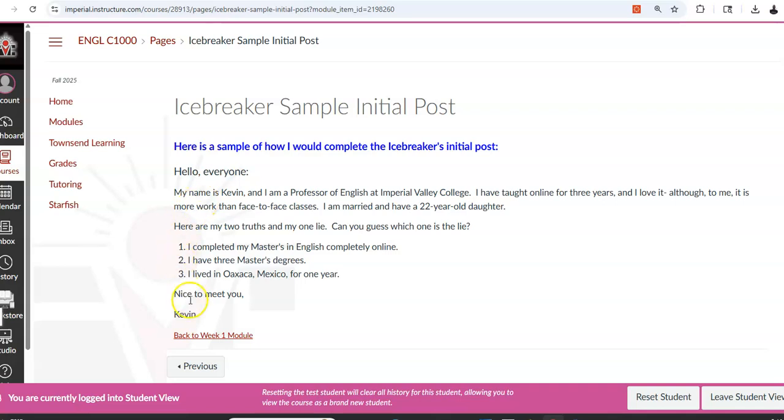So this is how my first discussion board post would look for the icebreaker. And I see icebreaker as 1 word or 2 words. It doesn't matter, whatever you put. So, and then here they are. This is what I would do, copy and paste this. And again, this has to be done by Wednesday, October 8th, 11:59 p.m. or Thursday morning. You will be dropped. Okay, it's your ticket in.